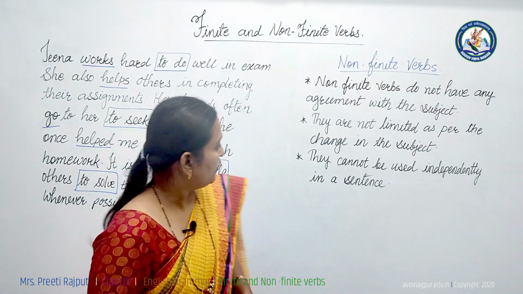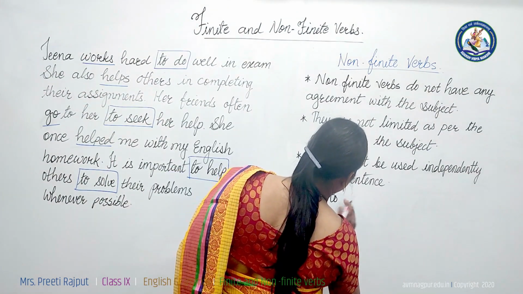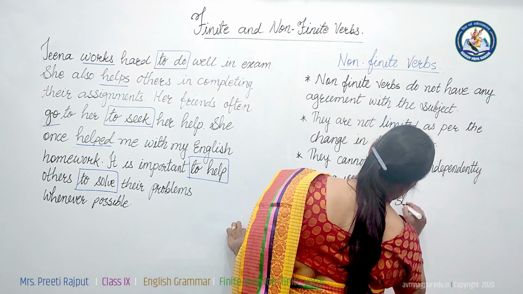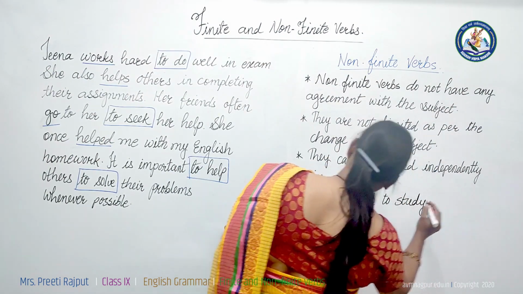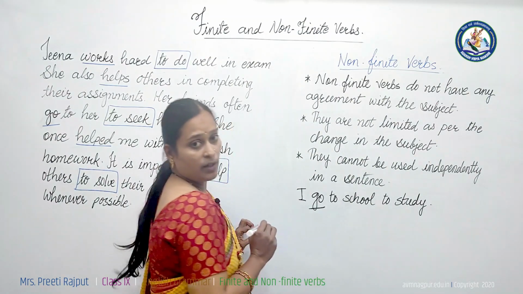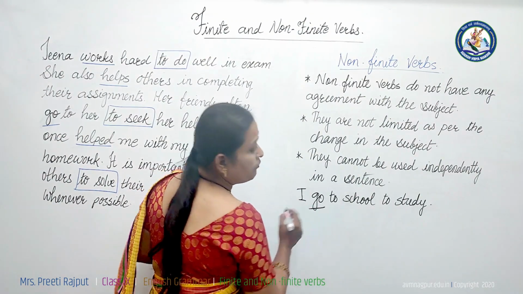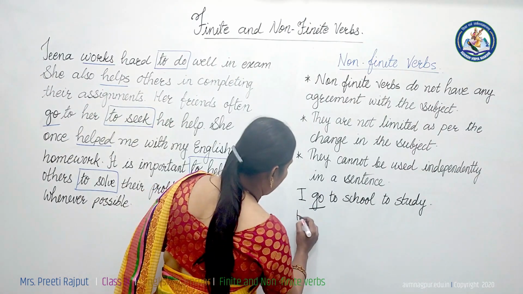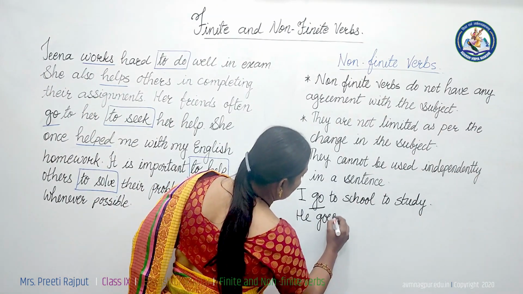Here is one example I want to give. "I go to school to study." In the sentence, "go" is the main verb. This is called a finite verb, because if I change "I" into "he," then "he goes to school to study."